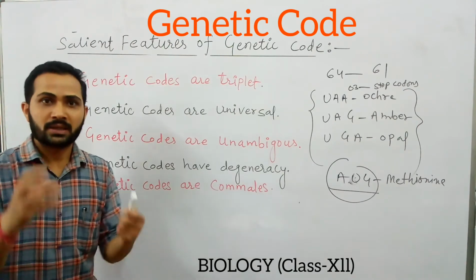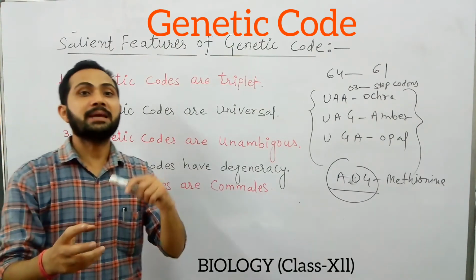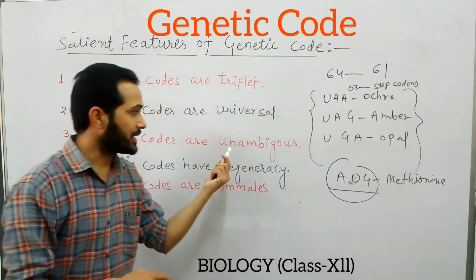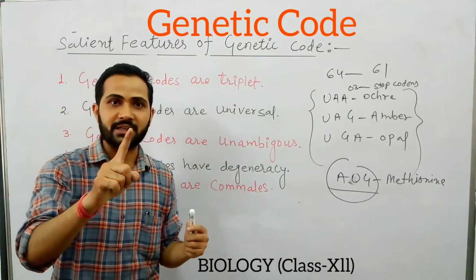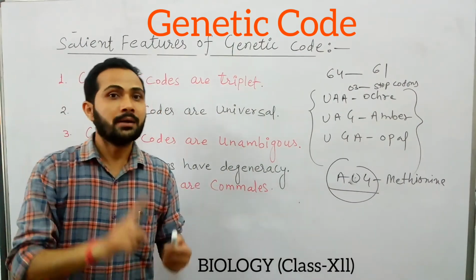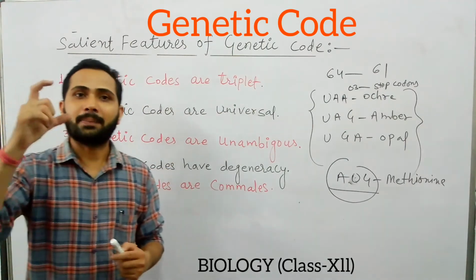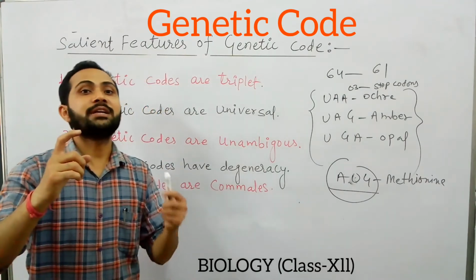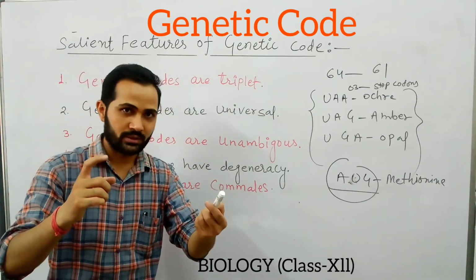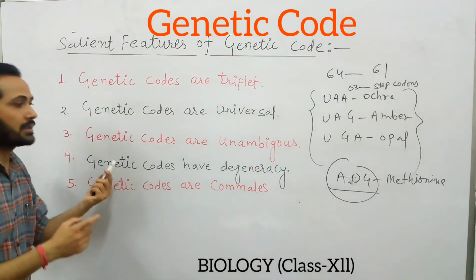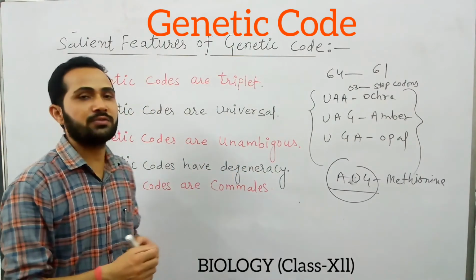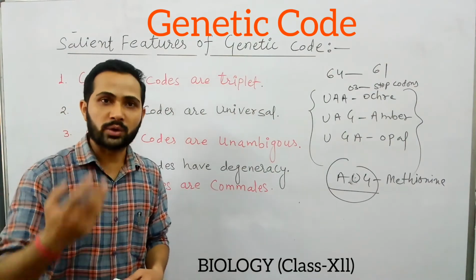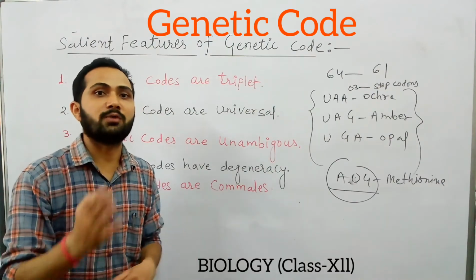Degeneracy means a particular amino acid can be coded by more than one genetic code. So this is called degeneracy. If we define the degeneracy of genetic codes, it is defined as amino acids being coded by more than one genetic code.